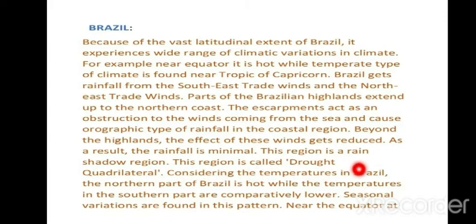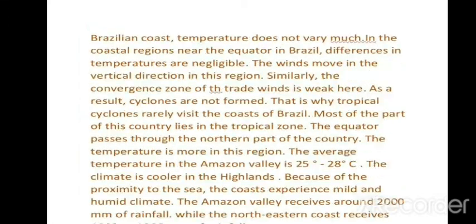Consider the temperatures in Brazil. The northern part of Brazil is hot while the temperatures in the southern part are comparatively lower. Seasonal variations are found in this pattern near the equator. Why seasonal variation near the equator? Because in the equator zone, in the north part where the equator passes, it receives a bulk of sun rays and the temperature is always high. Due to this, it doesn't have much variation in temperature in the coastal region also.